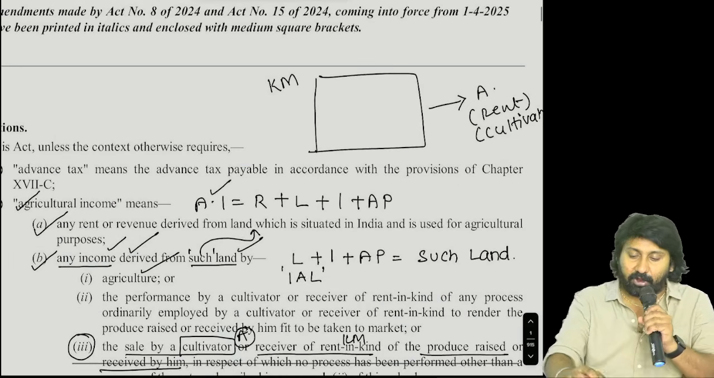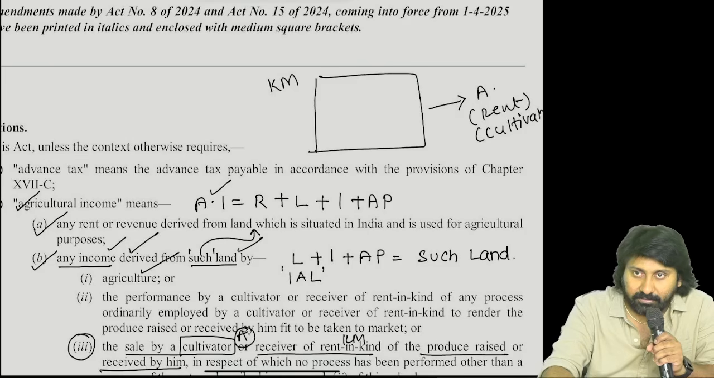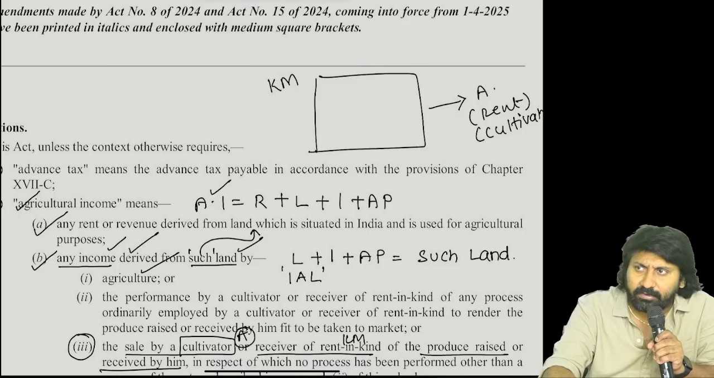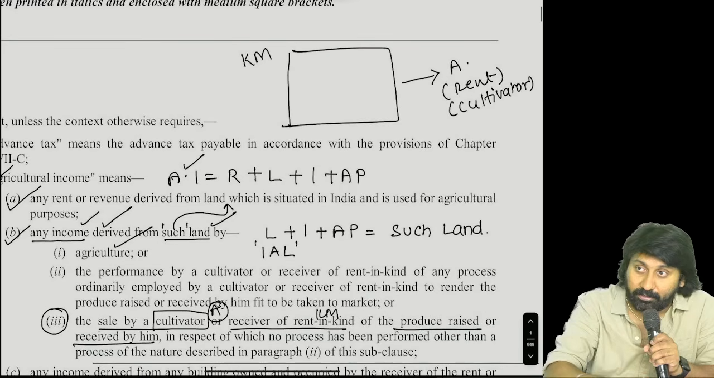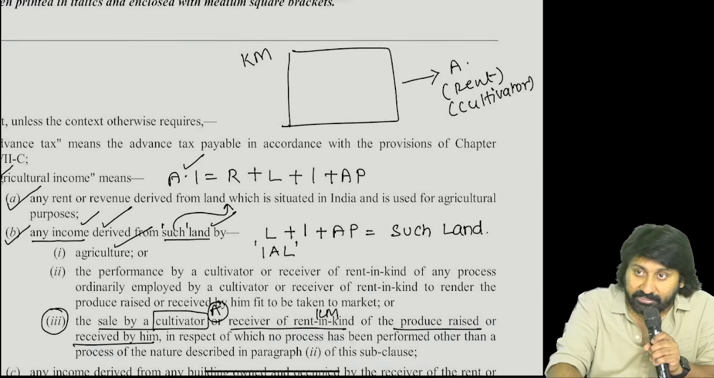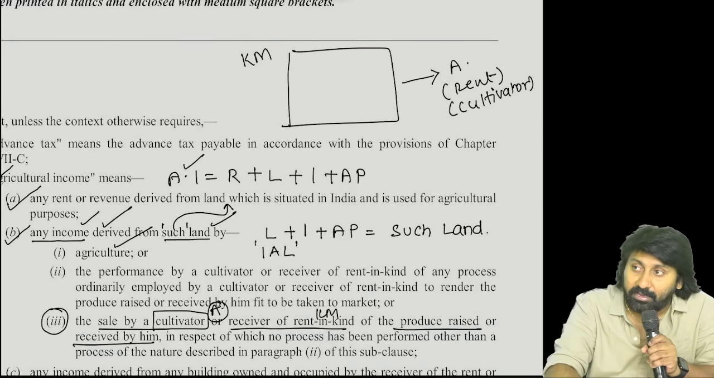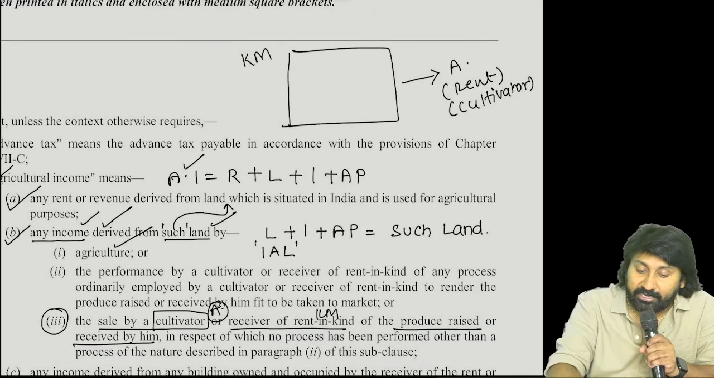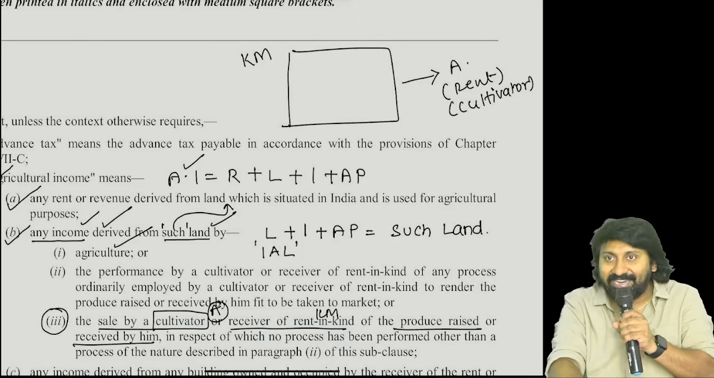Now tell me, what is there? Who is the owner? From that agricultural land, what is coming out? Mangoes or agricultural produce. How many? 6,000. In that 6,000, KM is receiving? 2,000 is received in the form of? What kind? Rent in kind.